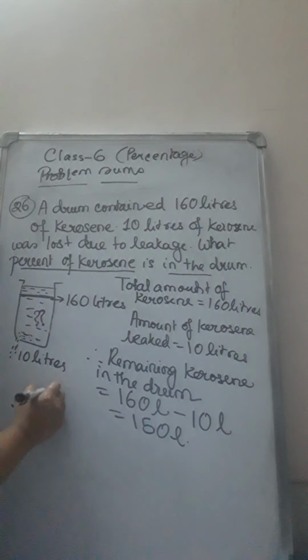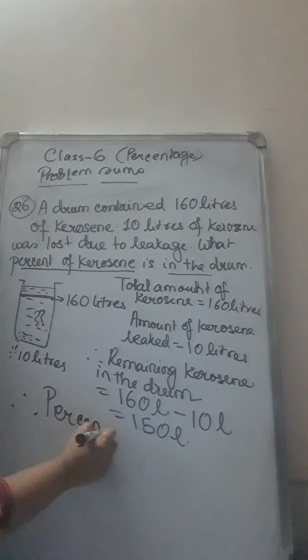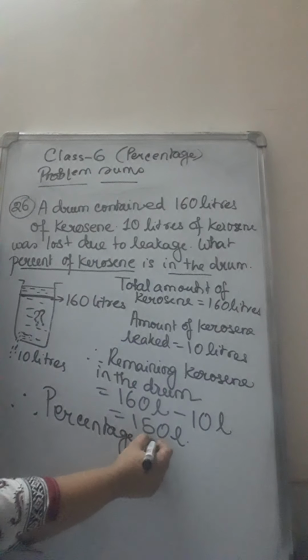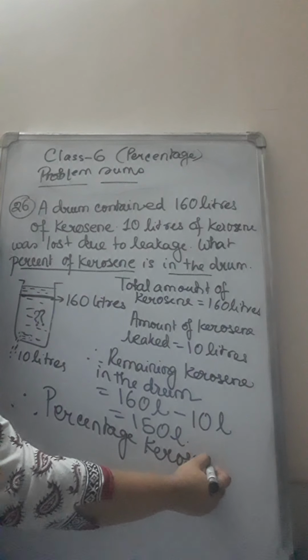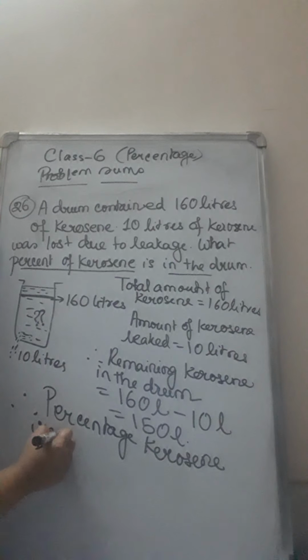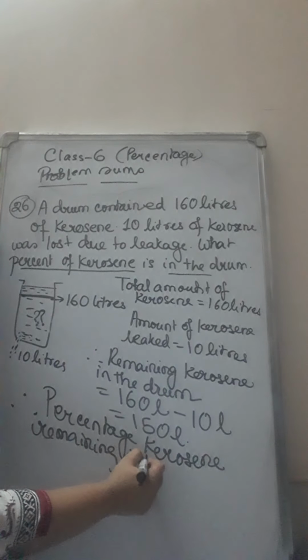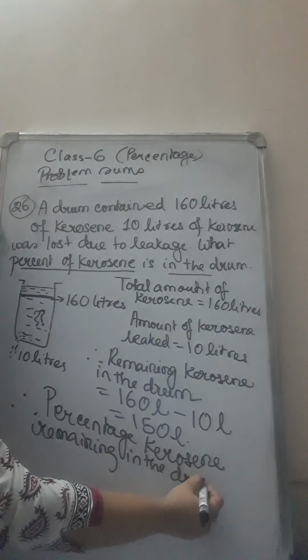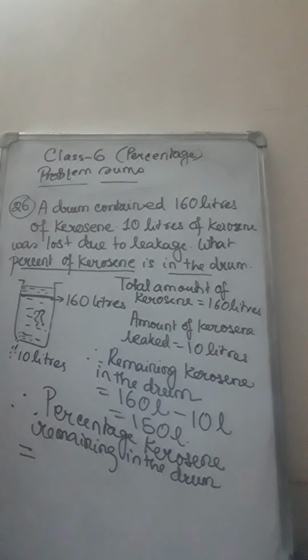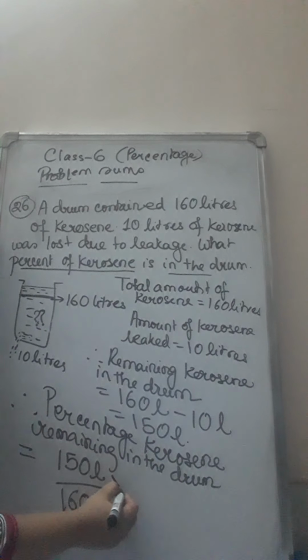Percentage of kerosene remaining in the drum equals 150 liters is left now, so you will write that, out of what was the total. So the total that was present before, 160 liters, and this is a fraction.